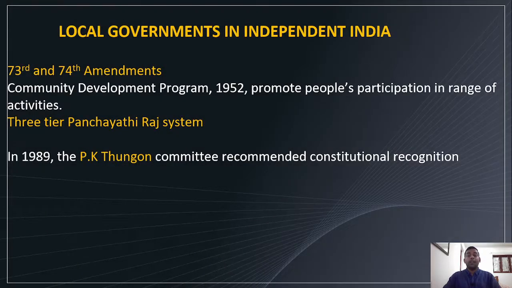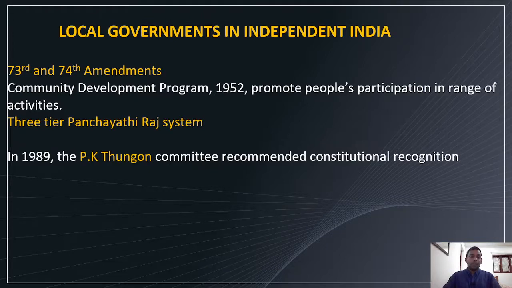Then local governments in independent India. This local government was established with the 73rd and 74th constitutional amendments. The 73rd is related to local government, that is panchayat, gram panchayat, and the 74th is related to urban. Then the community development program, which was initiated in 1952, promoted people's participation in a range of activities. It is considered a beginning, just a beginning for this decentralization of power. People are getting more power.